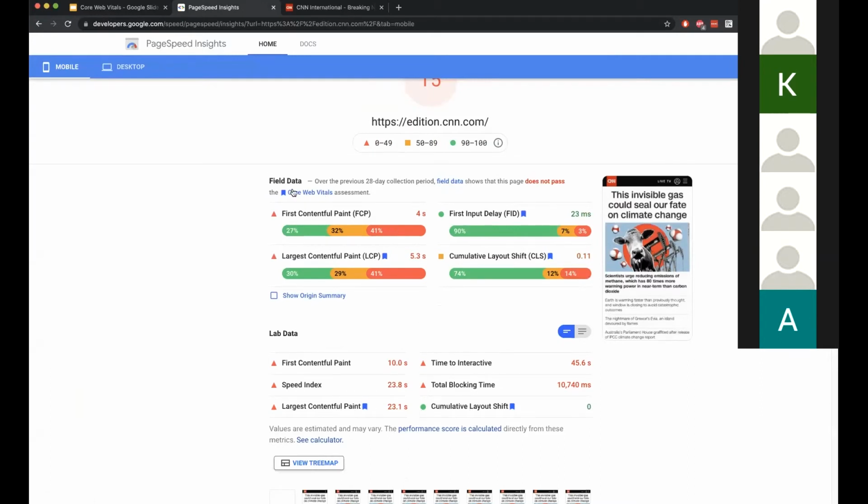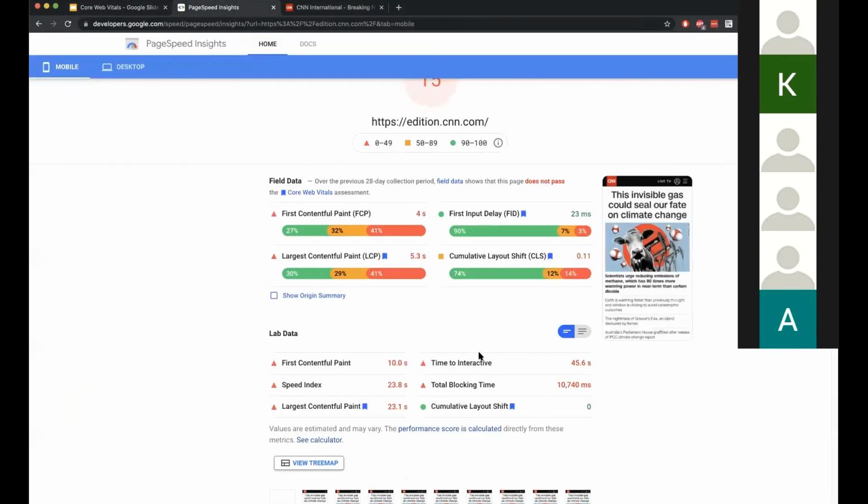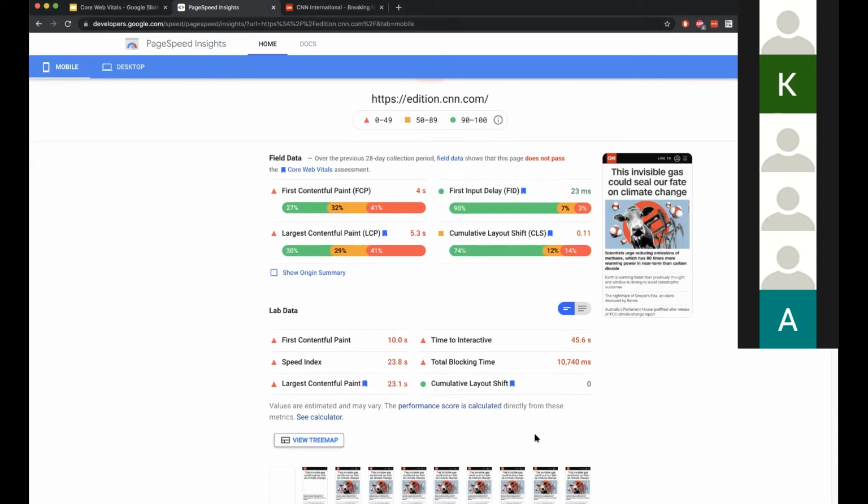But in field data, you can see FID as well. But now the question would be, how do we debug them in our dev environment if lab data does not give us FID?